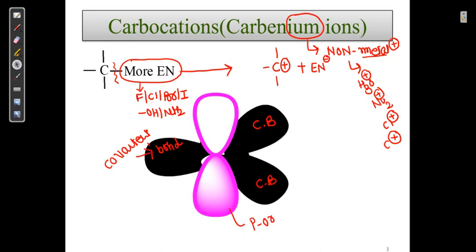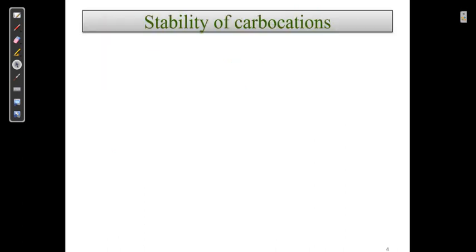So dear student, here a positive charge is acquired in a p orbital, and the p orbital is responsible for the formation of resonance. So this is a very basic hint about the carbonium ion and carbocation. Now my main goal is to explain the stability of carbocations. For the carbocation, carbanion, free radical, and one more concept, that is the carbenium ion,